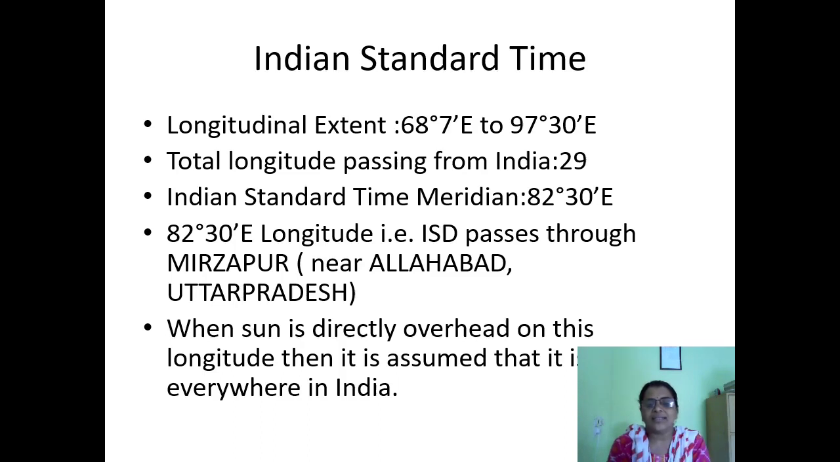It is IST, Indian Standard Time, 82 degree 30 minutes east. When the sun is directly overhead at 82 degree 30 minutes east, the whole of India assumes that it is noon everywhere. We follow the time of 82 degree 30 minutes east.